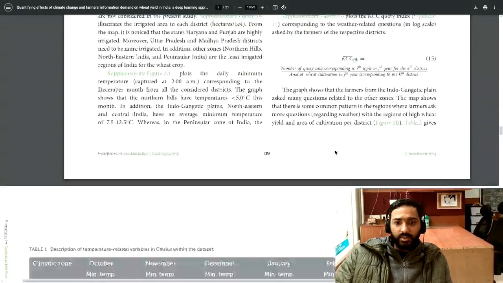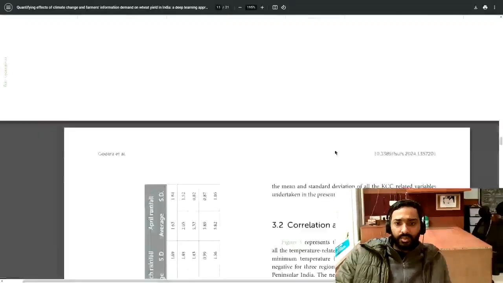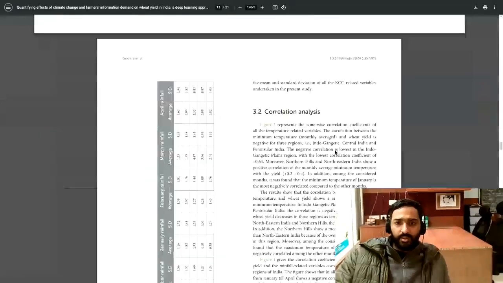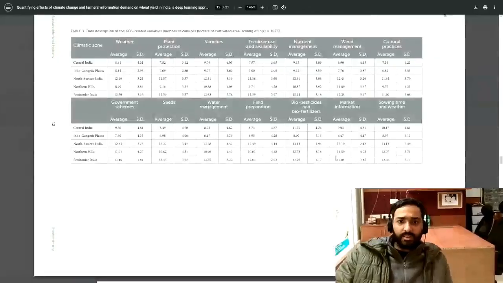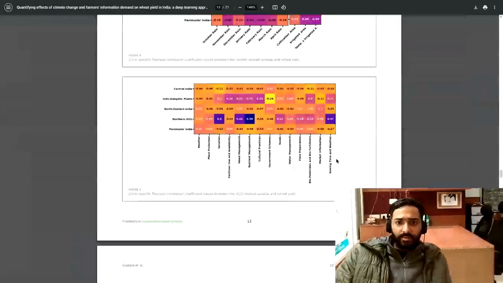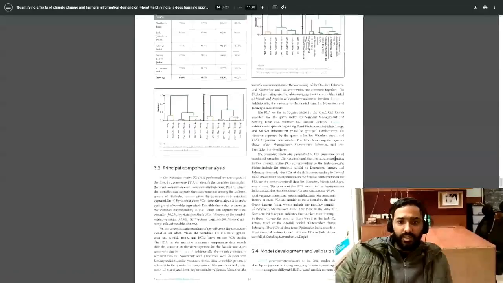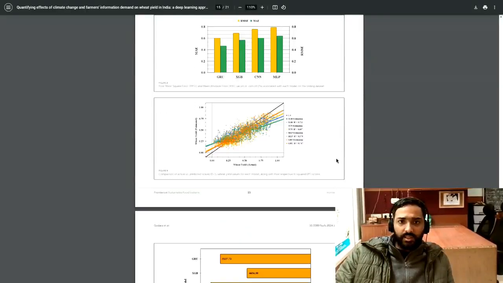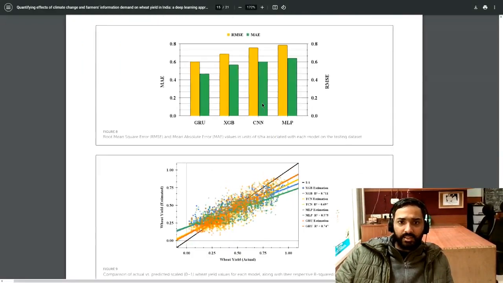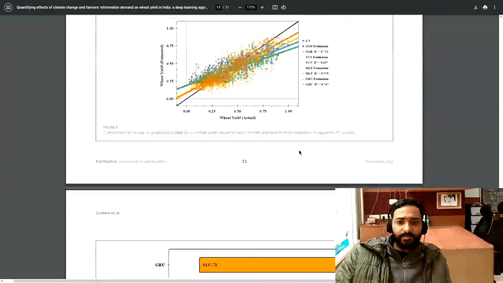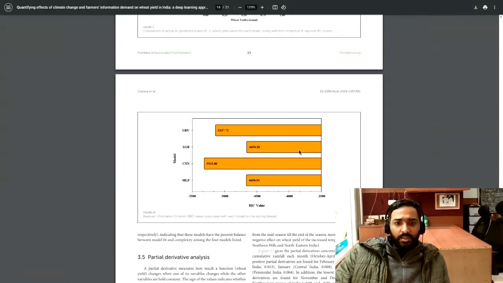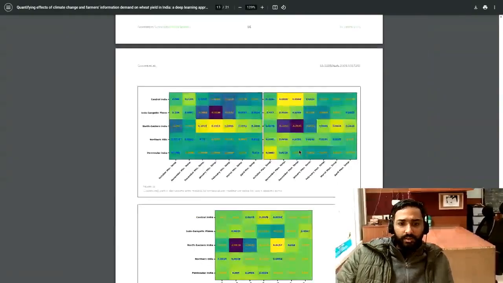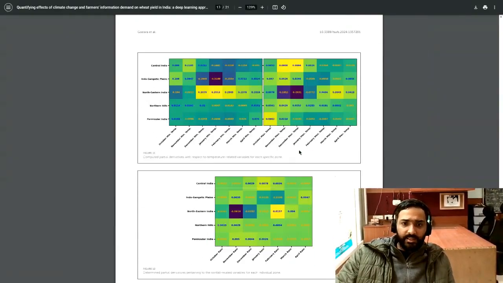So this is one of the insights of the paper. Some correlation analysis, partial derivative analysis and PC analysis were also done. So this is the basic model. I think figure number 8 was discussed in the slides.